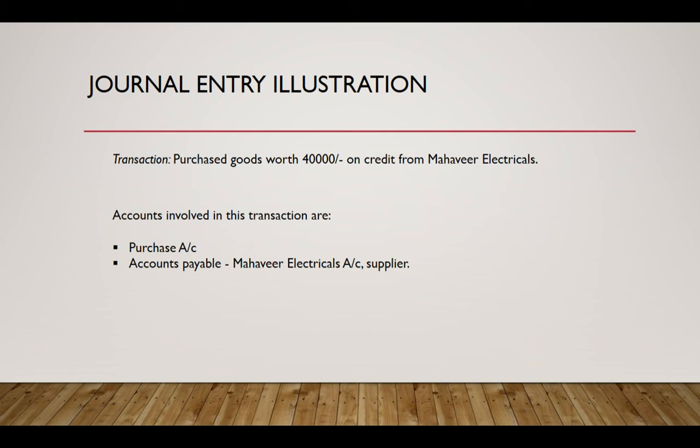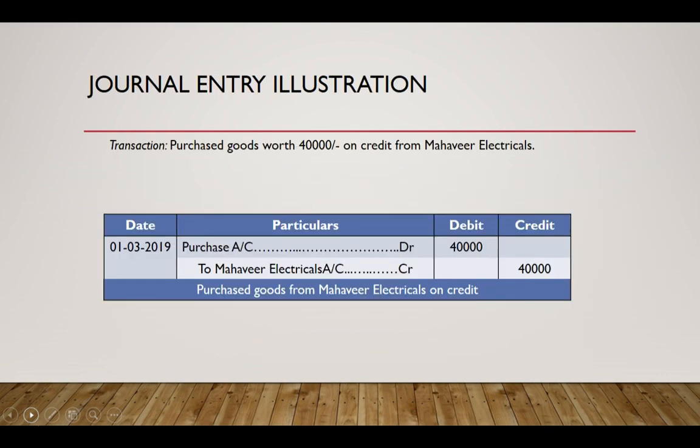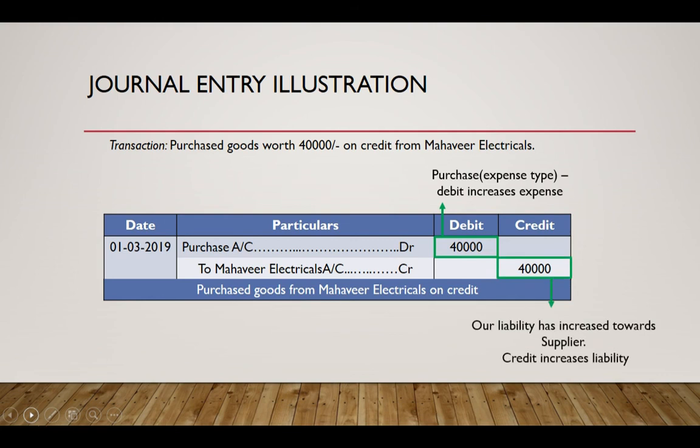Purchase accounts increase with a debit, and liabilities increase with a credit, and accordingly we pass the journal entry as follows. We debited the purchase account and credited the supplier's account.